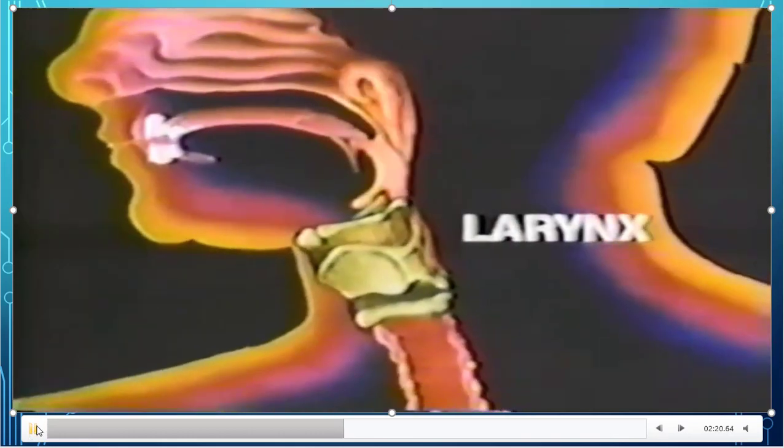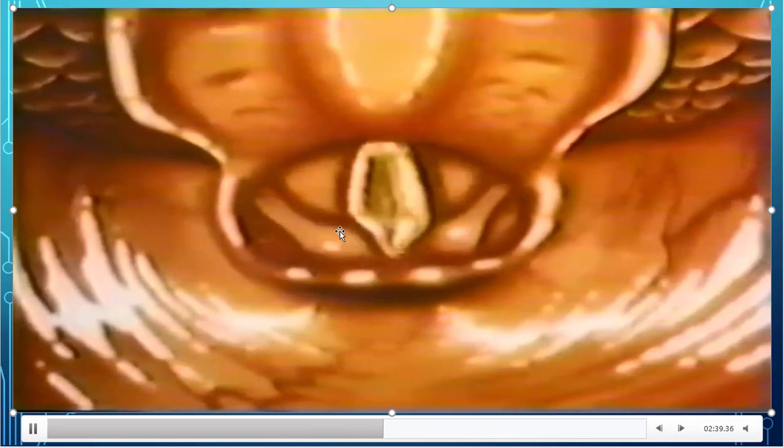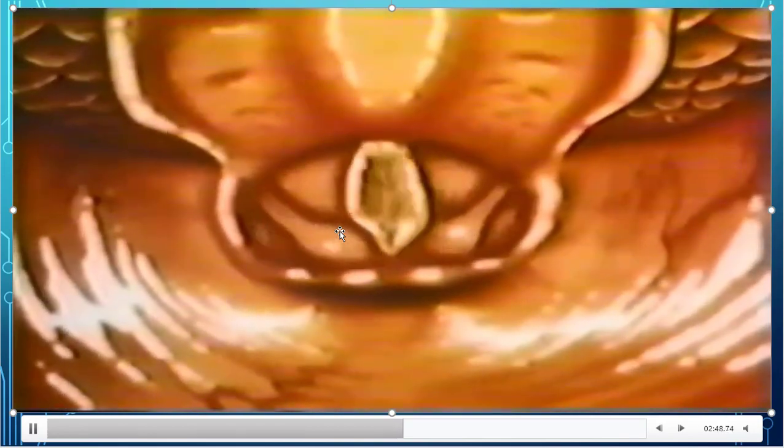Later, from the pharynx, the air enters into the larynx. The larynx is commonly called the voice box because it has vocal cords. You are observing the vocal cords now. See, when the vocal cords vibrate, sounds are produced. Yes, they are vibrating now. When the air comes out of the lungs, the vocal cords vibrate, and only then are sounds produced.